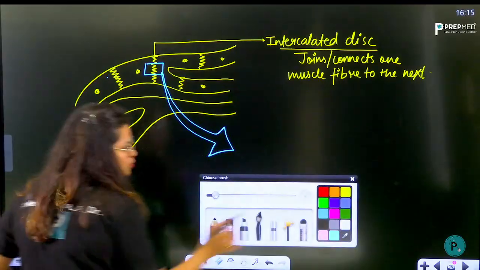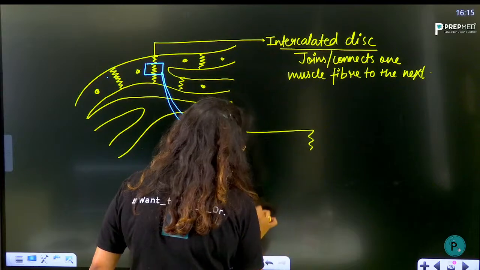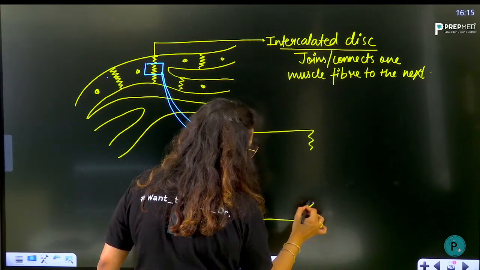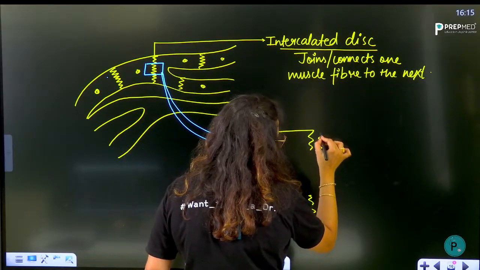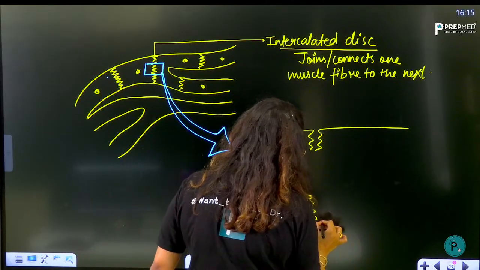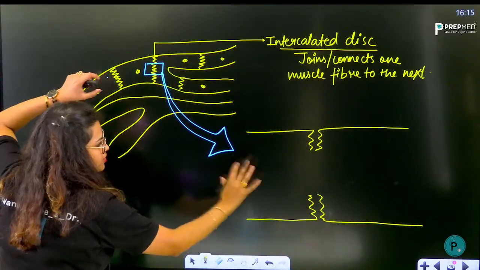Okay, this is what it looks like. You have one muscle fiber. This is one single muscle fiber, and you would see another muscle fiber present right beside it. I am showing you the ultrastructure of this part.